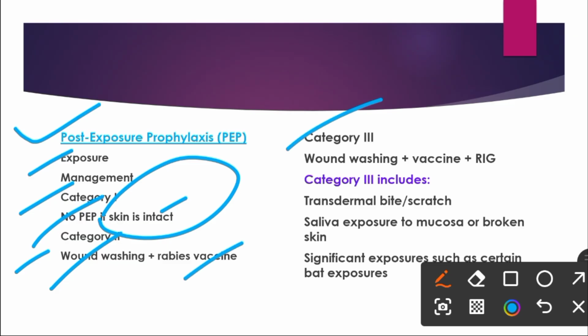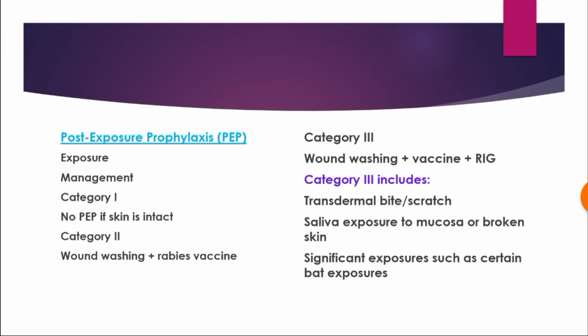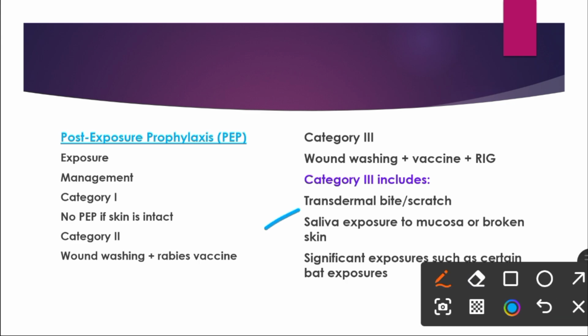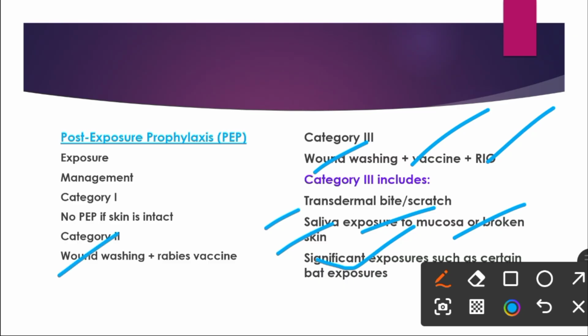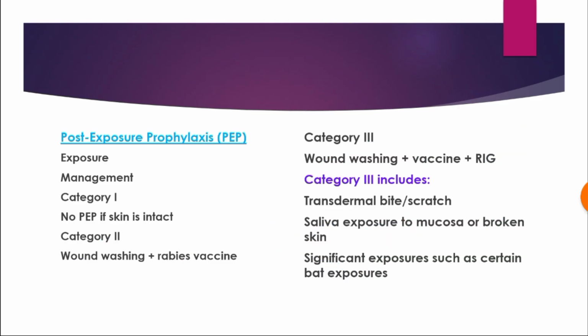And category 3 wounds, which are transdermal wounds, we thoroughly wash the wound, we give the patient vaccine, and similarly we also give the patient rabies immunoglobulin. Category 3 wounds are transdermal bites or transdermal scratches, in which saliva is exposed to the human mucosa or broken skin, and significant exposure occurs in category 3 wounds. So in category 3 wounds, we give the patient rabies immunoglobulin, vaccine, and proper wound washing. But in category 2 wounds, we only do wound washing and rabies vaccine.